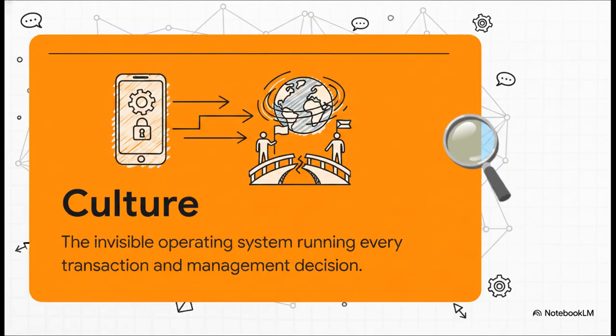And that story brilliantly illustrates our core definition for today. Think about your smartphone for a second. Just like iOS or Android, culture is the invisible operating system running silently underneath every transaction, every management decision, and every customer interaction. You don't consciously think about it, but it dictates what behaviors are permitted. And just like with tech, if you try to deploy a foreign operating system in a completely different local market, your business functions are literally going to crash.